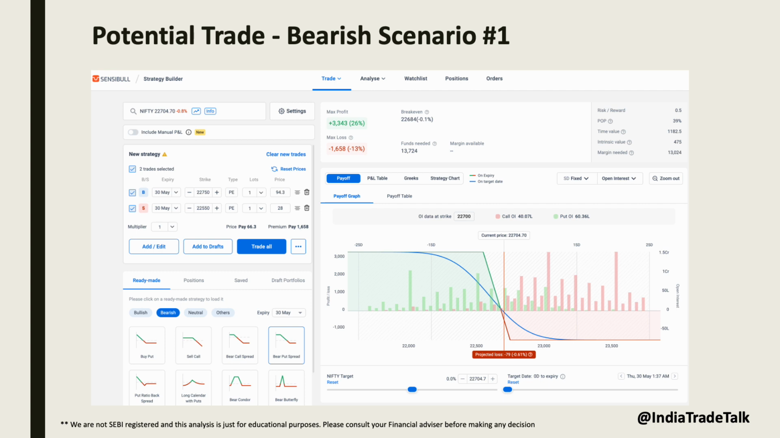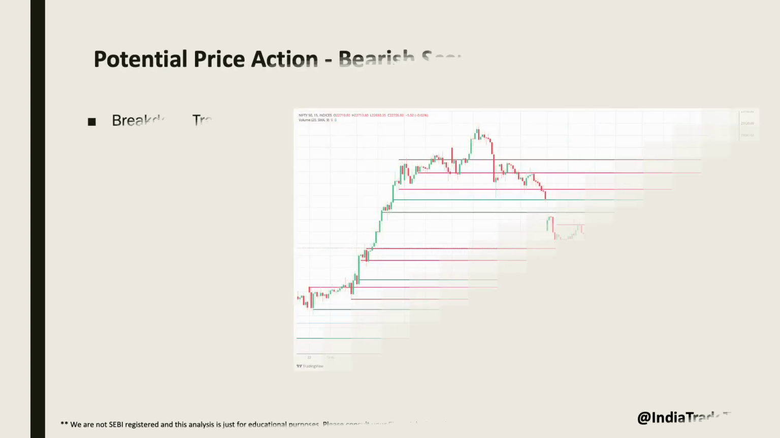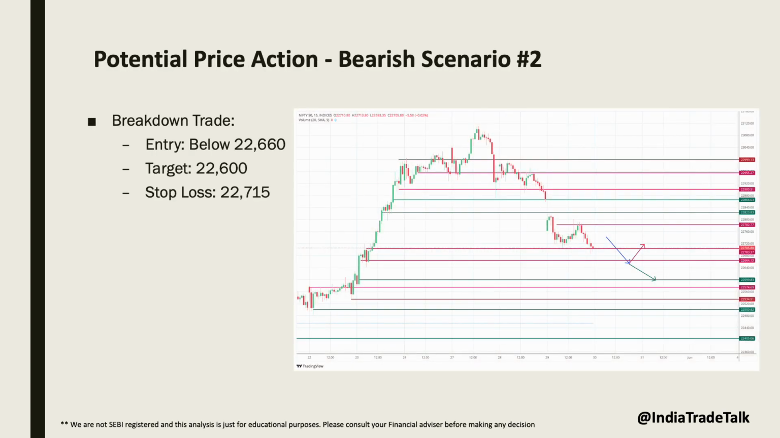Just like bullish scenario, you can follow this bear put spread trade. The levels can be adjusted as per your risk appetite. This trade should be giving a risk to reward ratio of 1:2. Please follow the levels given to close the trade either in loss or profit. Now let's discuss possible price action for breakdown trade from bearish viewpoint.